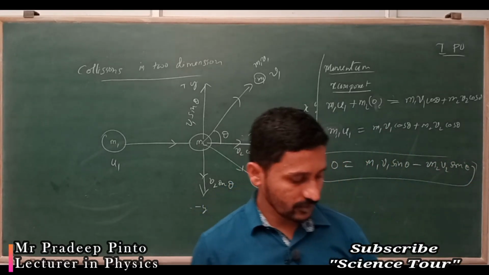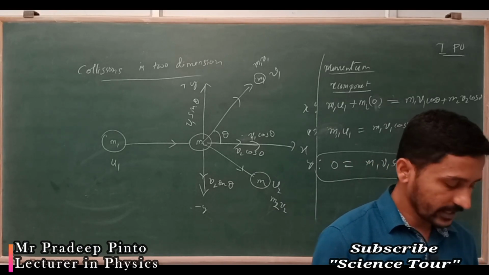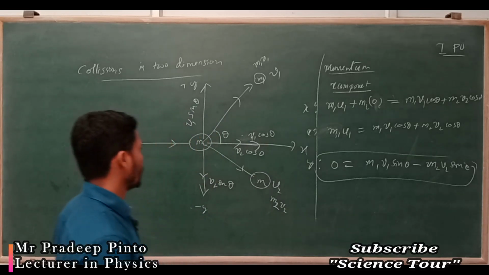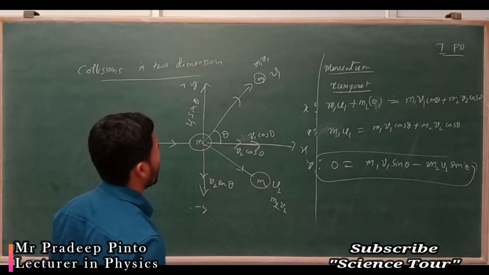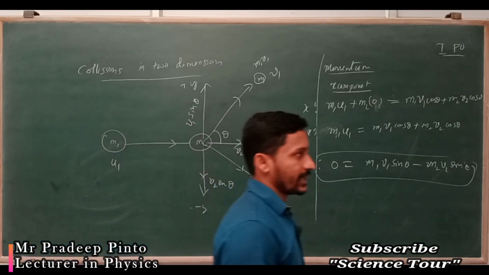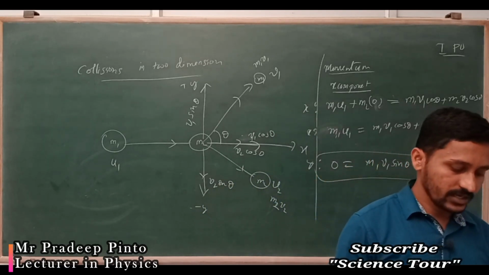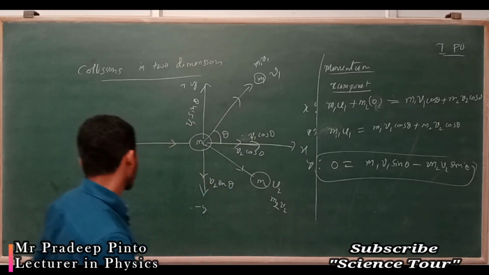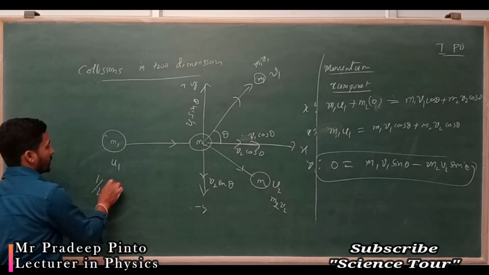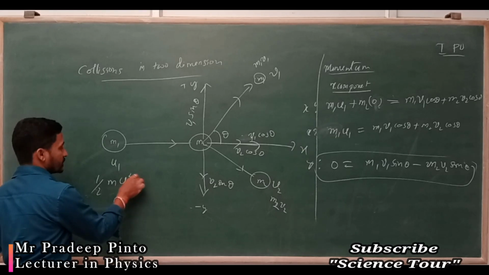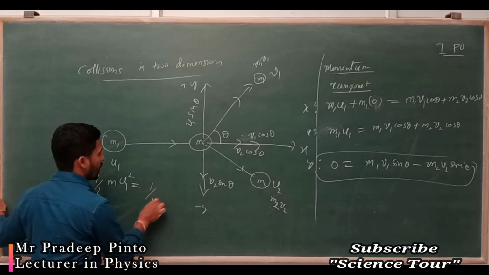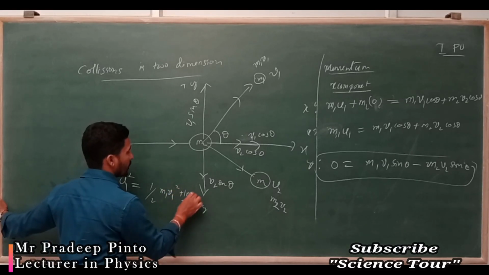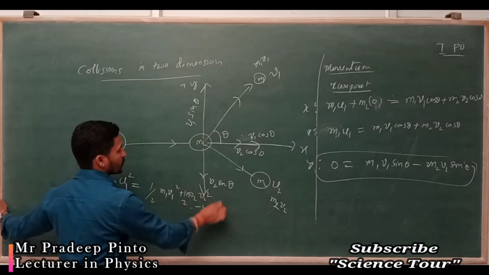Then you can also write down the kinetic energy. Kinetic energy is a scalar quantity, there is no need to write down all the directions. The total kinetic energy will be the same, you can write down the initial and final kinetic energies. So in this way, half m1 u1 square is equal to half m1 v1 square plus half m2 v2 square.